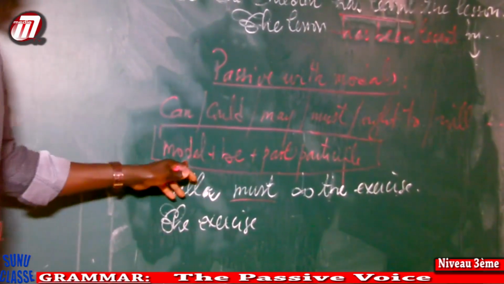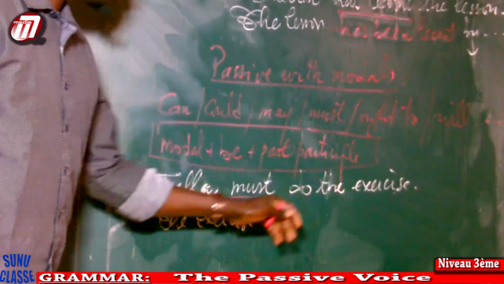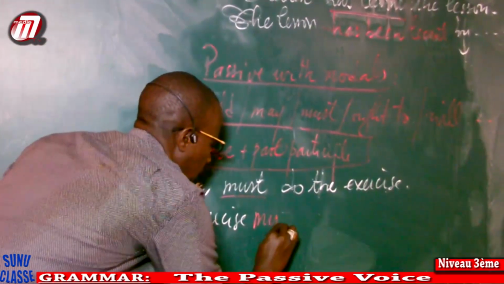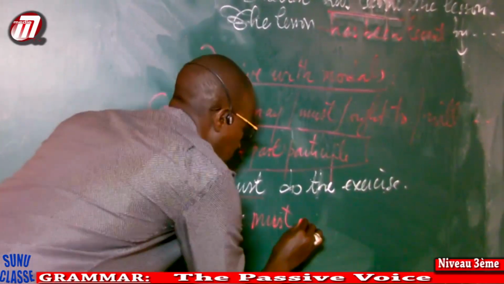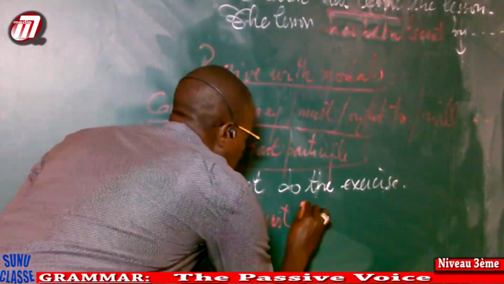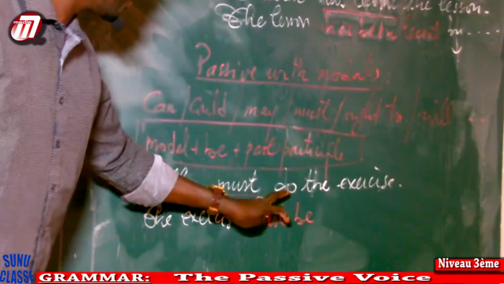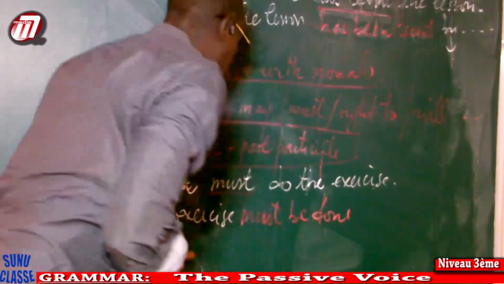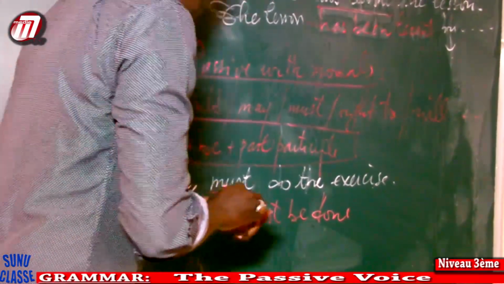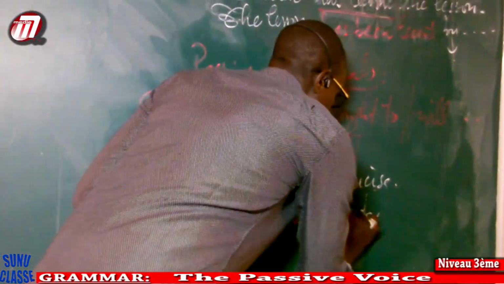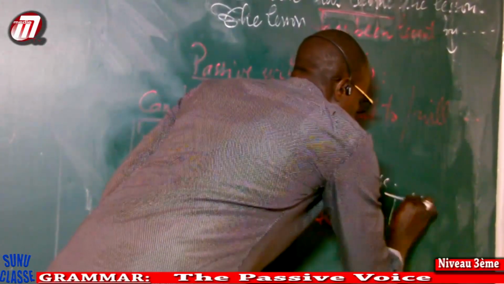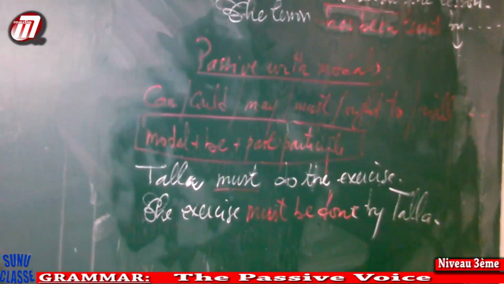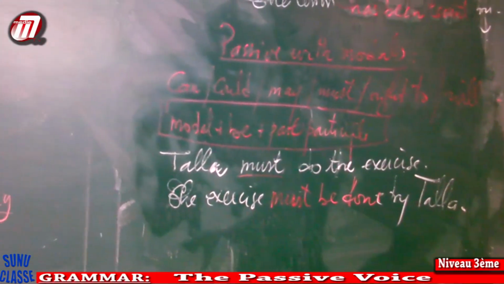Here you have the rule. Modal plus be plus past participle. I'm going to write the modal must plus be and the past participle of do. You have done. Very good. The exercise must be done by Tala. This is the passive voice with modals.